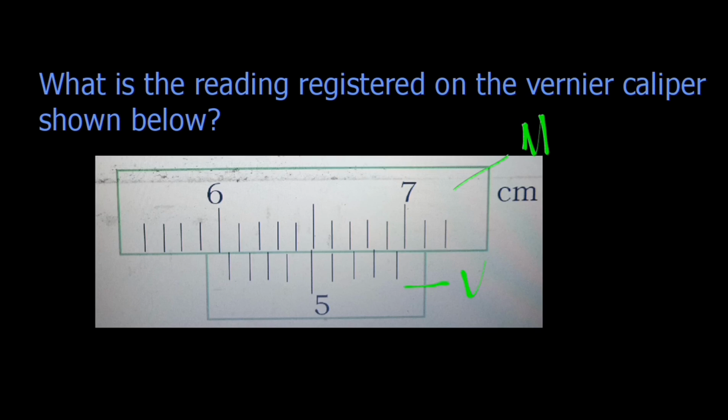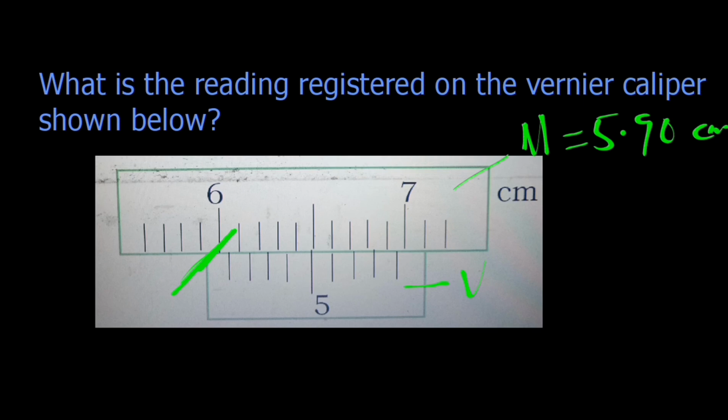To measure the main scale, we look for the reading just before the commencement of the vernier scale, which of course here is 5.90 centimeters.